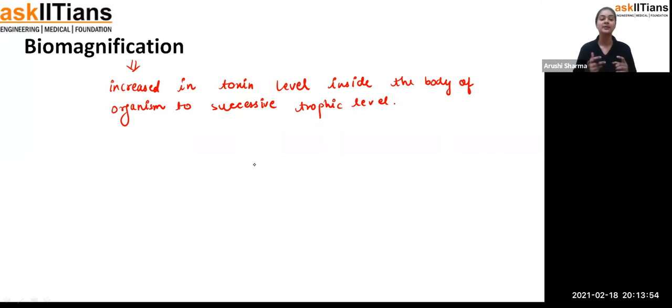Exactly, student, because if you have noticed, eutrophication, biomagnification, and the Ganga Action Plan are all related to the pollution of water. That means something is not good in the water, that the quality of water is not good, because if pollution and toxicity are there, we can't say that the quality of water is good. Exactly, so all these things are because of the bad quality of water, and that bad quality is because of the pollution or the impurities present in it.